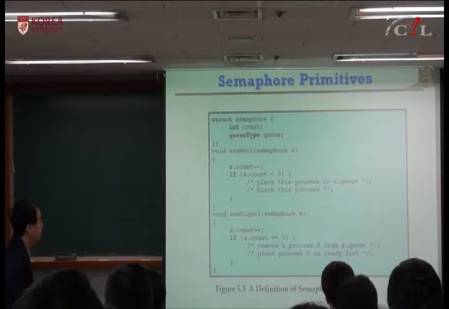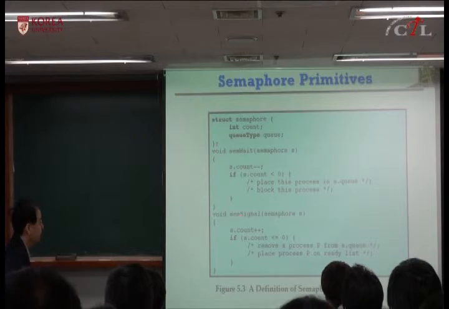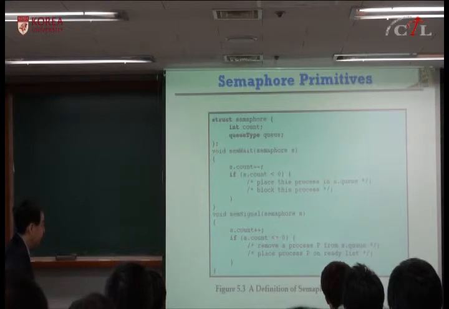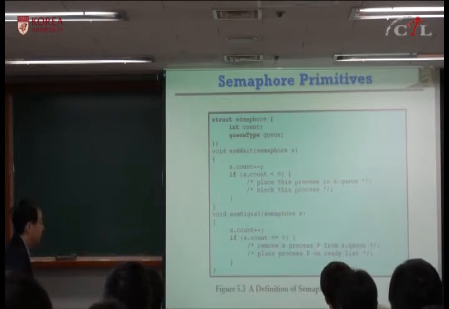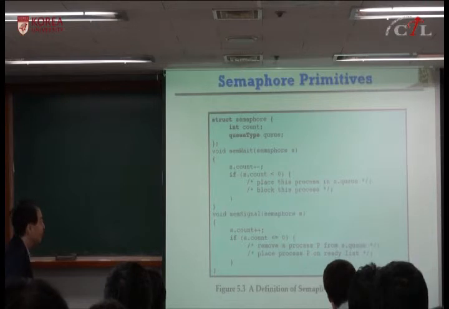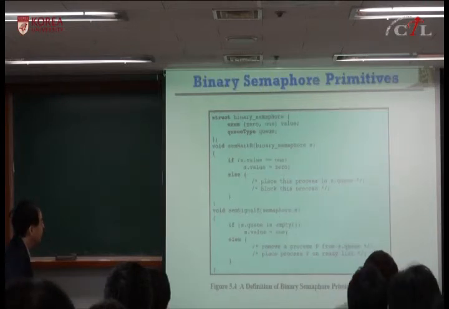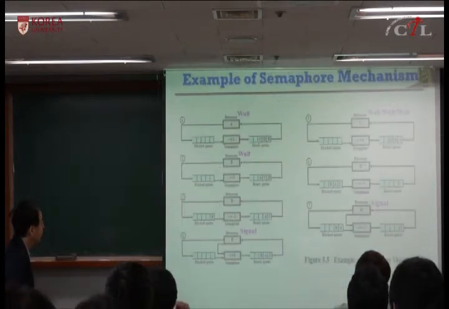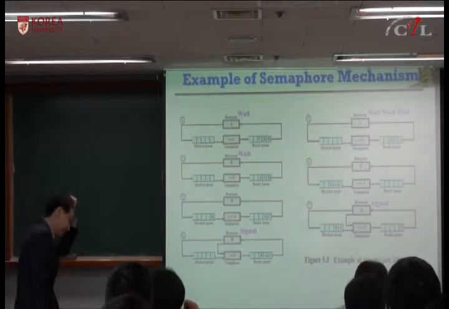Okay? Signal means you increment. After you increment, if the semaphore count is less than or equal to 0, then you remove a waiting process from the queue and you place it on the ready list. This is the definition. This is a binary semaphore. Let's look at an example of a semaphore.